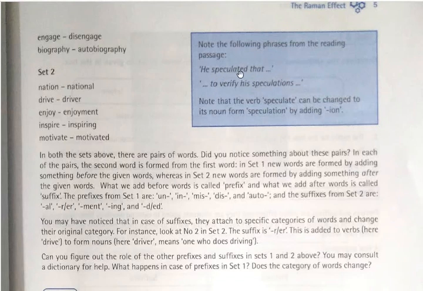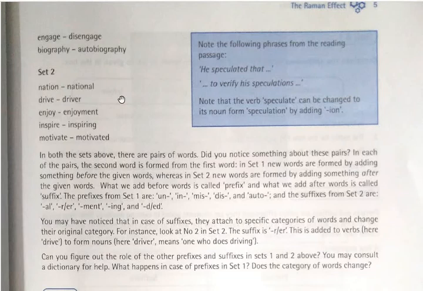Speculated and speculations. Note that the verb speculate can be changed to its noun form speculation by adding ION. So speculate is a verb. How can you change it to its noun form? By adding ION to it. Speculation. So these are different ways of forming new words.